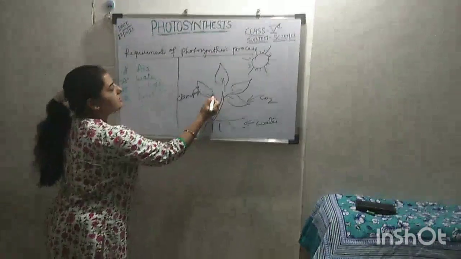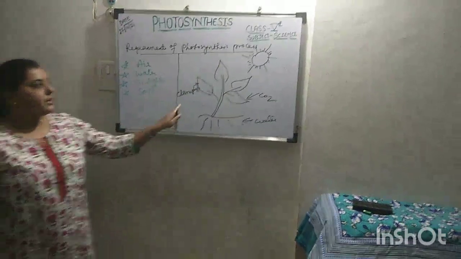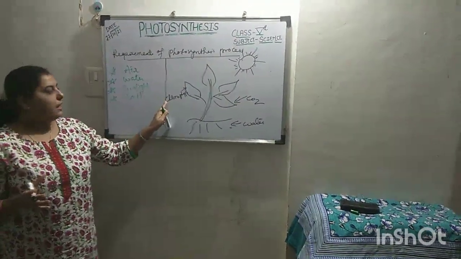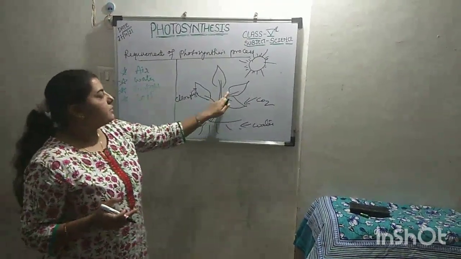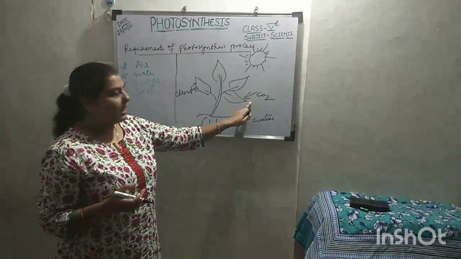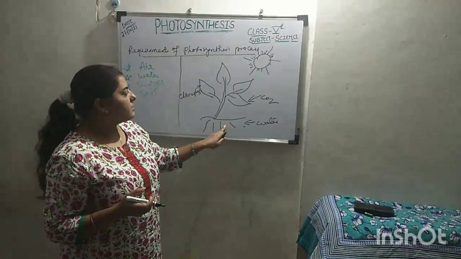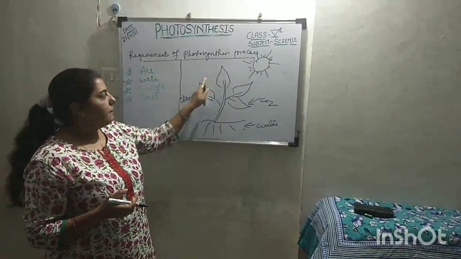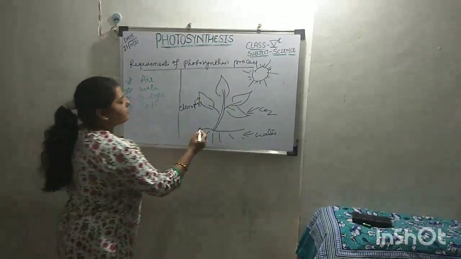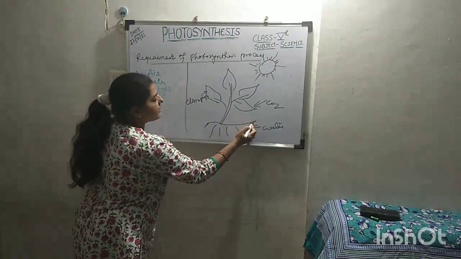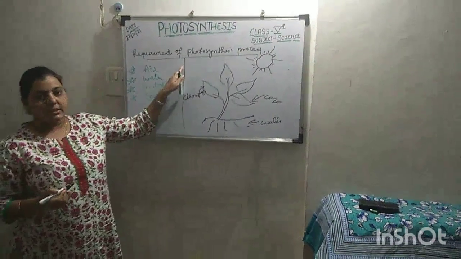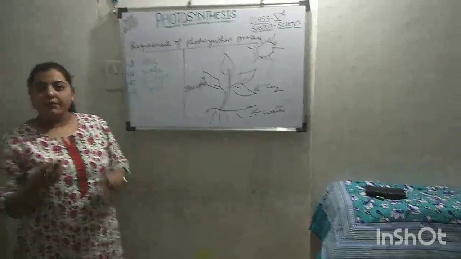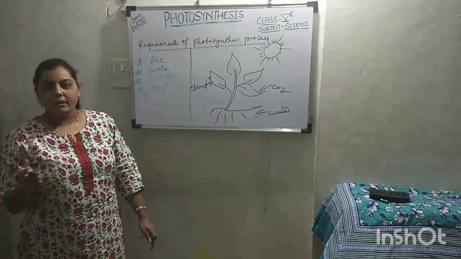Now we will discuss the full process in detail. During the daytime, chlorophyll present in the leaves traps the sunlight, and then leaves also take carbon dioxide from the atmosphere and water and minerals from the soil and transport them to the various parts of the plant. That is why we call the leaf a very important part of the photosynthesis process. The leaf is also known as the food factory of the plant.